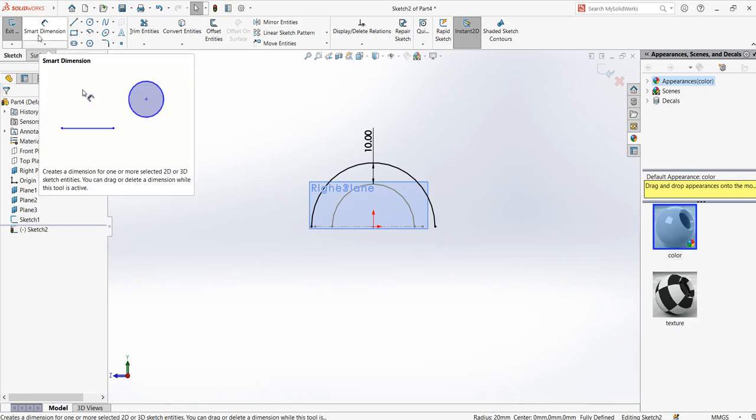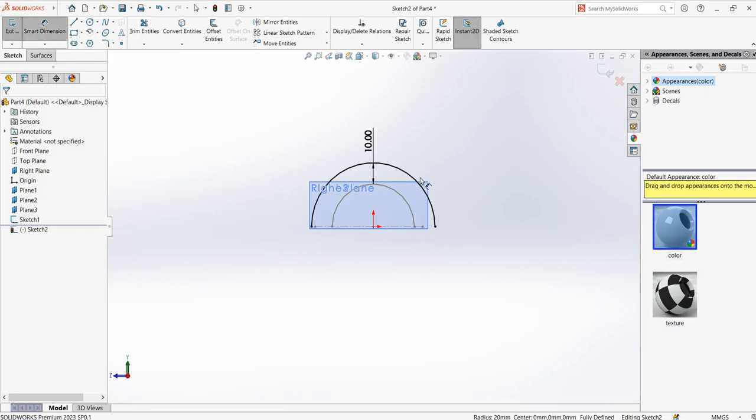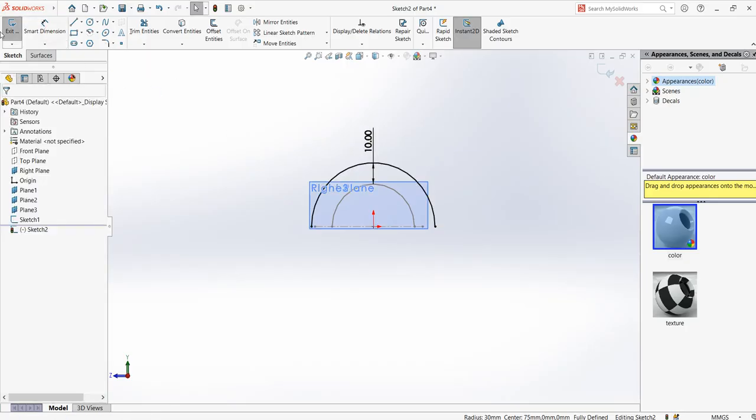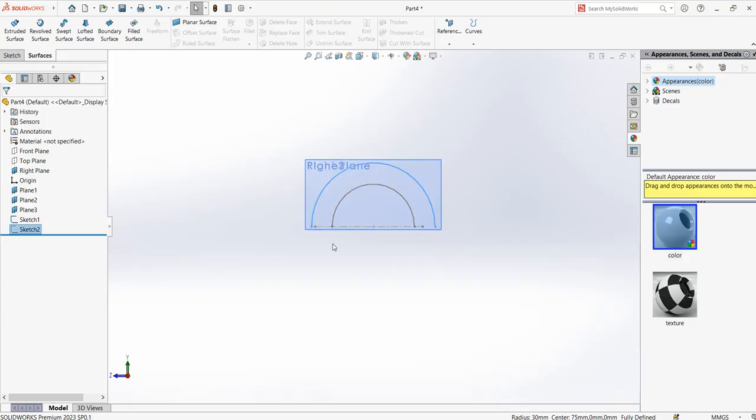This is a quick way of drawing it. You can click on smart dimension and check if the radius is 30. Yes, the radius is 30. Don't apply it because it might become over constrained. Just check and press escape. Now you can exit this plane. Press Ctrl 7.